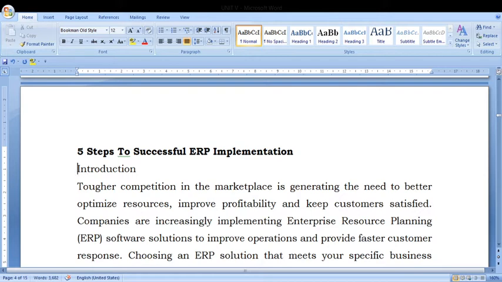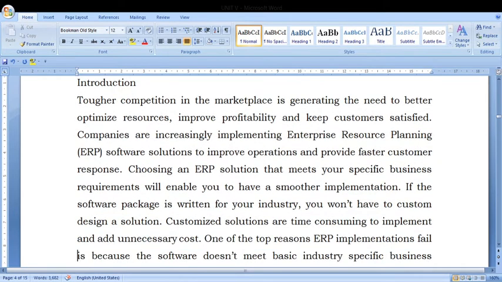Companies are increasingly implementing ERP system software solutions to improve operations and provide faster customer response. Choosing an ERP system that meets your specific business requirements enables smoother implementation. If the software package is written for your industry, you won't need a custom-designed solution. Customized solutions are time-consuming to implement and add unnecessary cost.